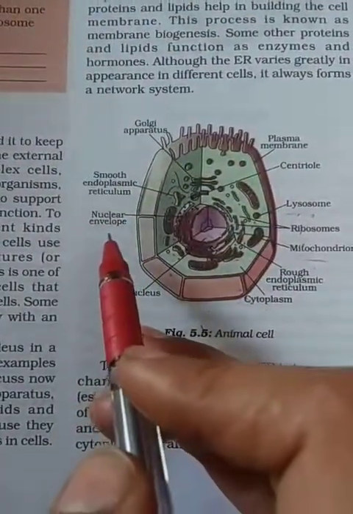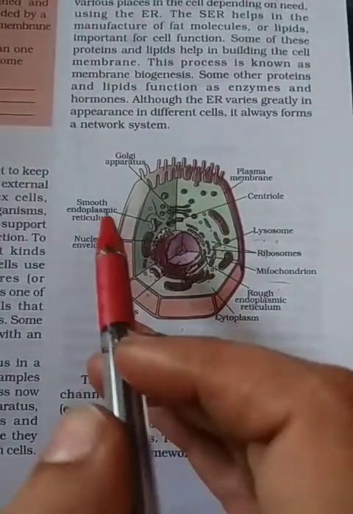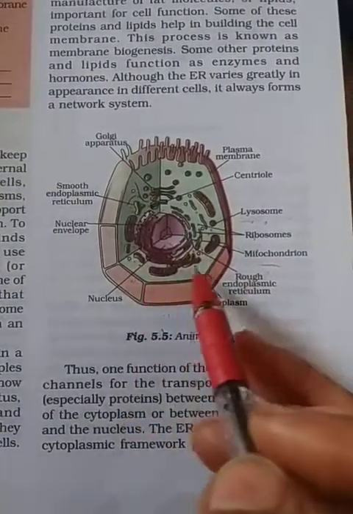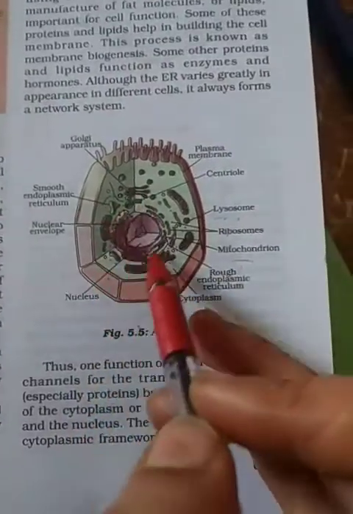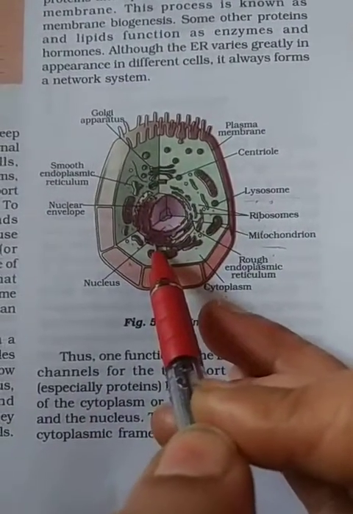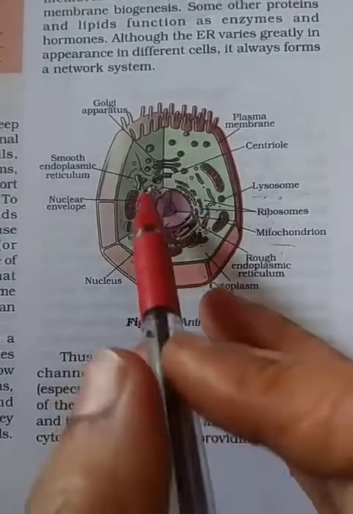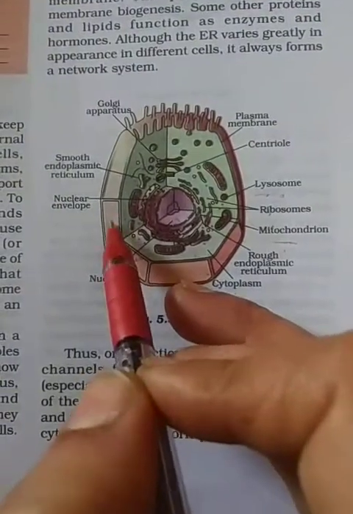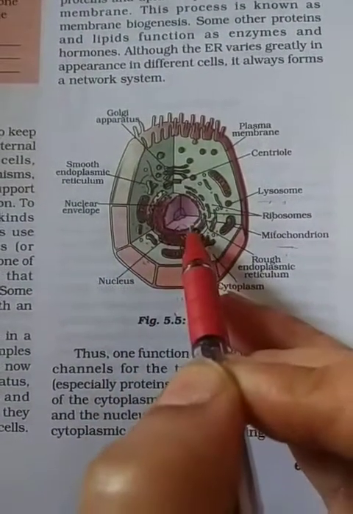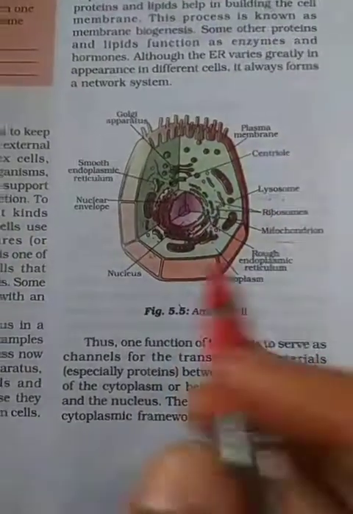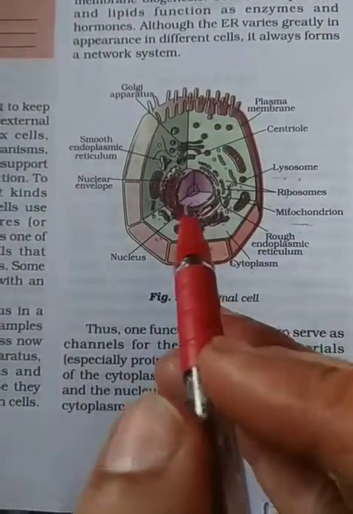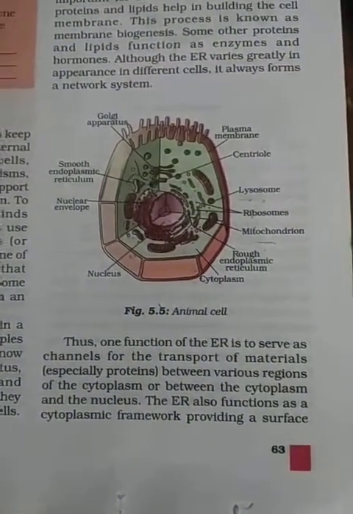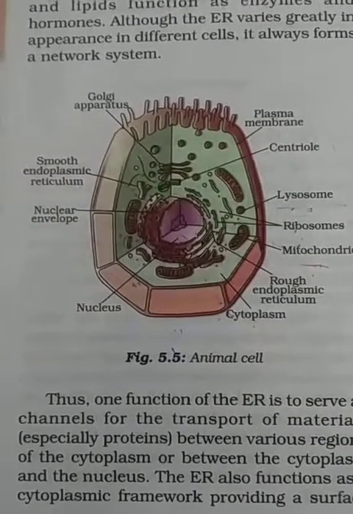Next is endoplasmic reticulum. Here you can see the structure of endoplasmic reticulum, which is a network-like structure present around the nucleus. This organelle is composed of a thin network of membrane sacs, and helps in the transportation of material from cytoplasm to nucleoplasm. Next is vacuole. Vacuole, if it is present, is very small in size. So these are the structures of an animal cell.